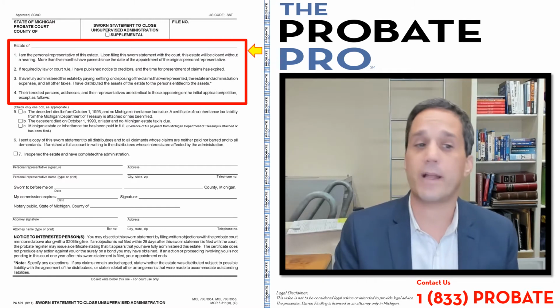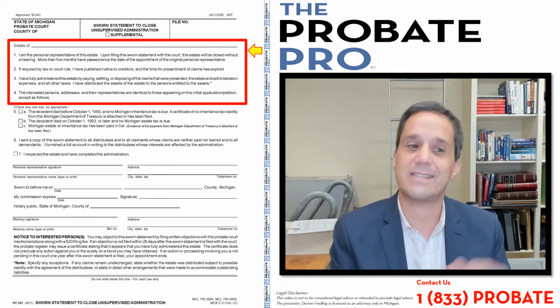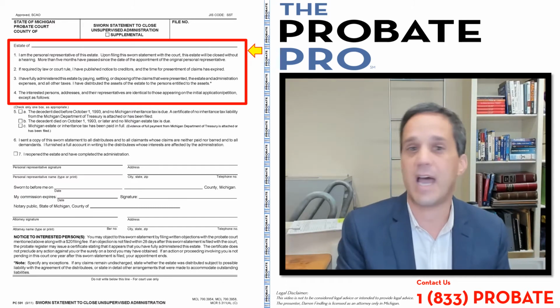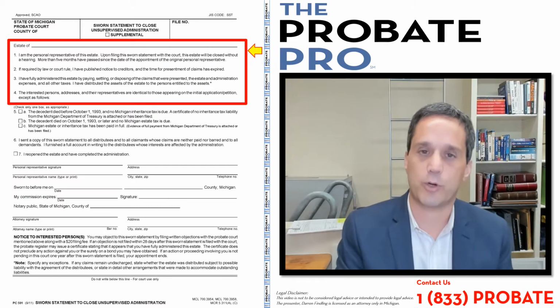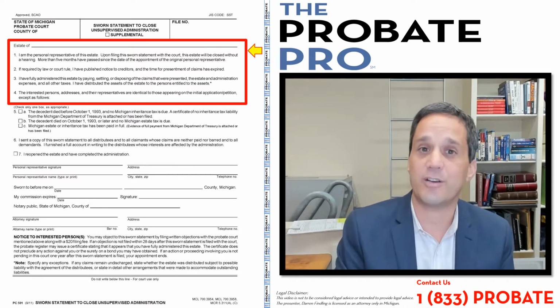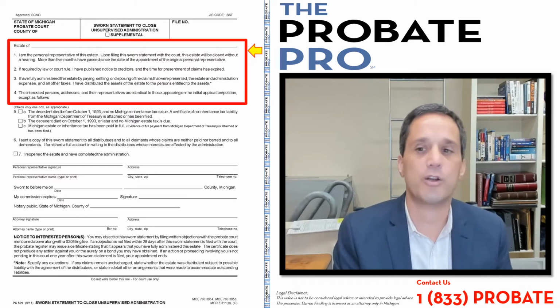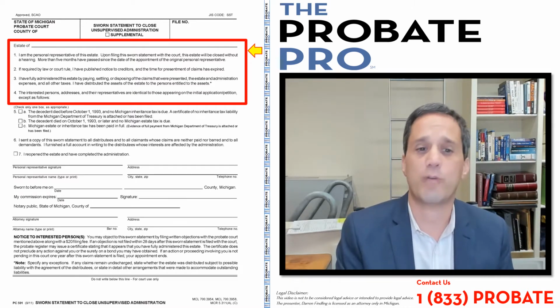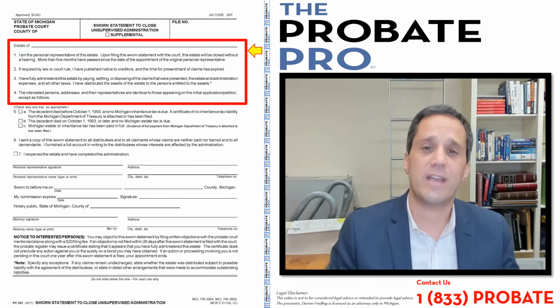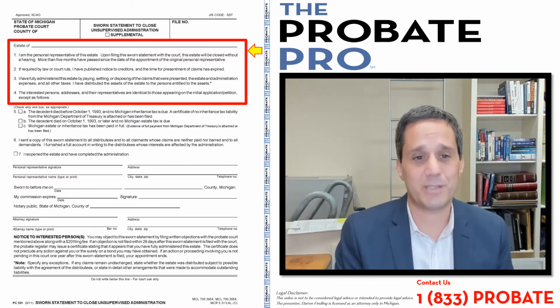Because if required by law or court rule, you publish for creditors. And the reason it says that first part is that there are times that you may not need to publish for creditors. For example, if the statute of limitations has expired for any creditors, you may not publish. But in most scenarios, you will have published for creditors during that 4-month period, and then after 5 months, you can file your sworn statement to close.